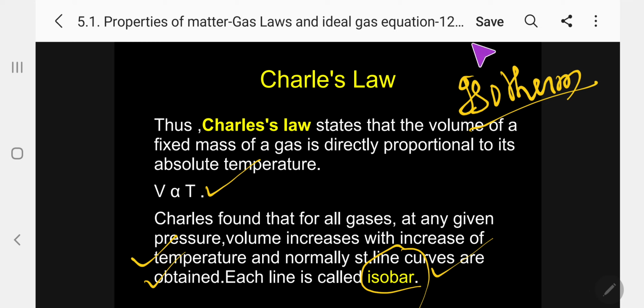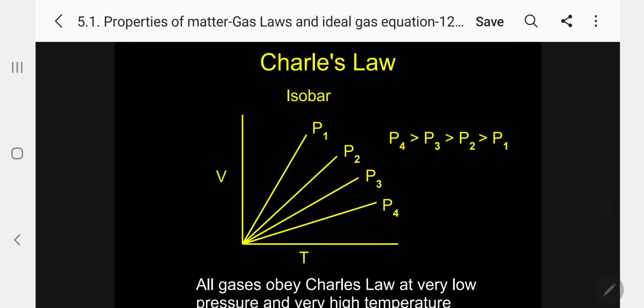Pressure constant. The next, see this. I am plotting V versus T for different pressures: P1, P2, P3, P4, where P4 is greater than P1. All gases obey Charles' law at very low pressure, where they behave almost the same way.